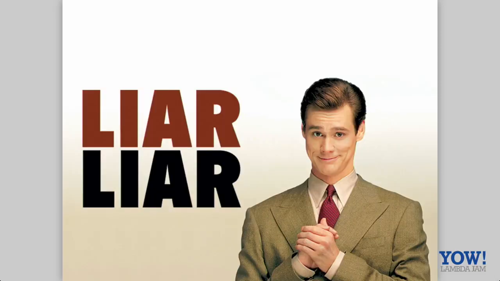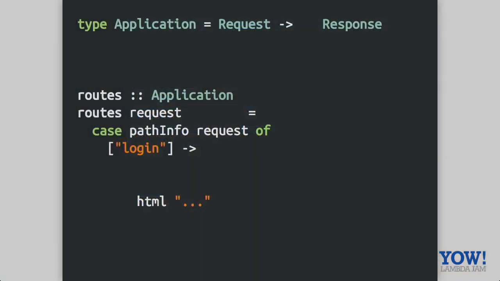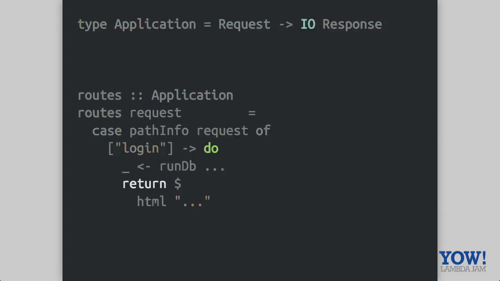So I've told a small fib along the way, partly for convenience, and I just want to clear it up before we finish. Previously, we thought about this application as a request to response function, which is obviously a convenient way of thinking about it. But if you've ever written a Haskell application before and need to talk to a database or another server or read some files on disk, it's very likely that you'll want to have some sort of I/O involved.